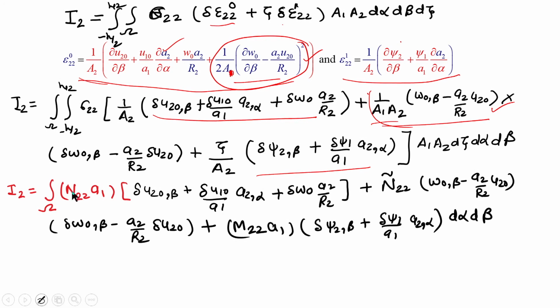Again using the concept of in-plane stress resultant, sigma 22 gives you n22 and zeta times sigma 22 gives you m22.